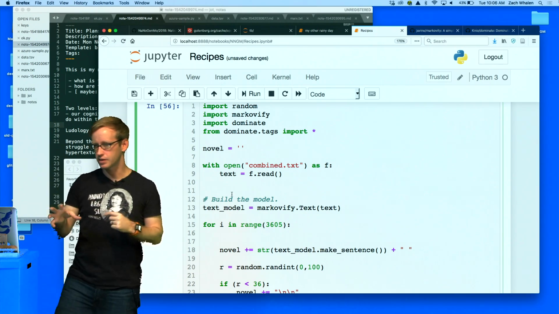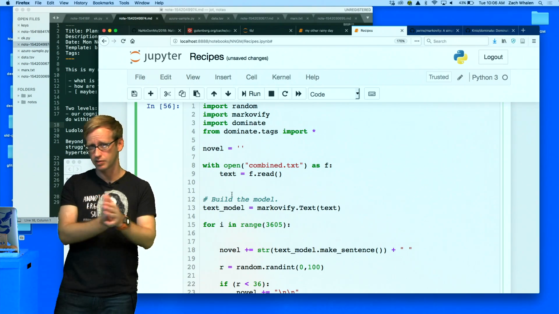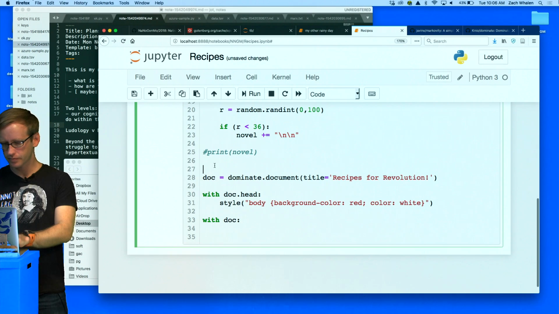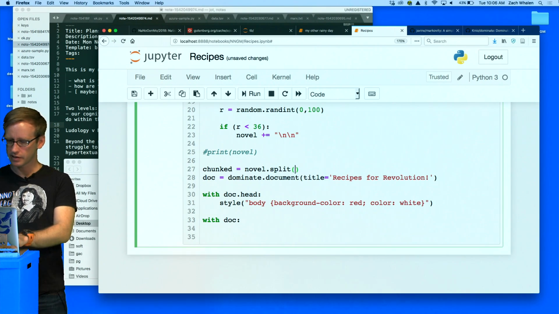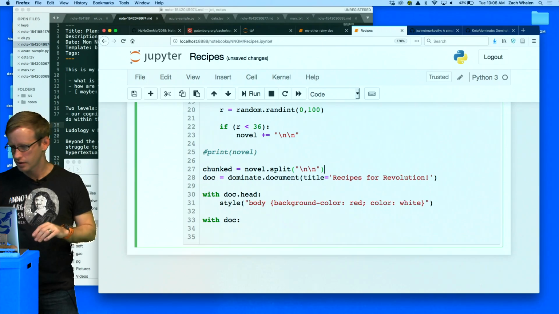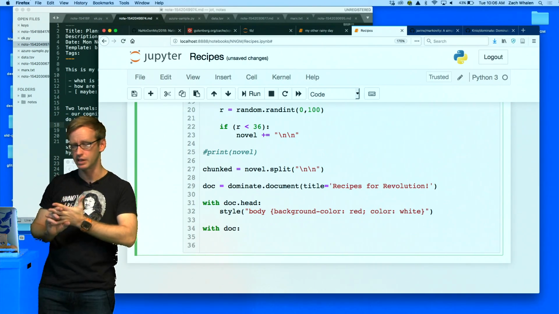That would be a bit cleaner for this next part, but because I've already done it this way, I'm going to just take this string that I've already got and split it into a list as I generate it. I'll give it a new name here, which is kind of extra verbose, but that's fine. I'm going to take the novel and split it on the \n character. So now it's going to be splitting that into those paragraph chunks that we saw when it printed out.